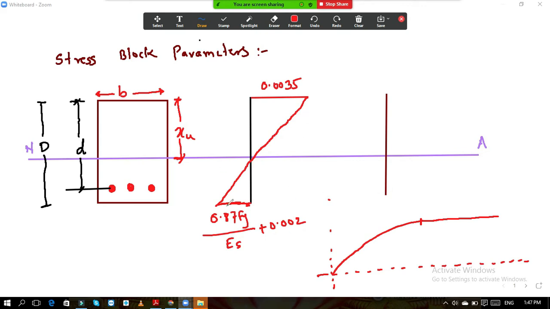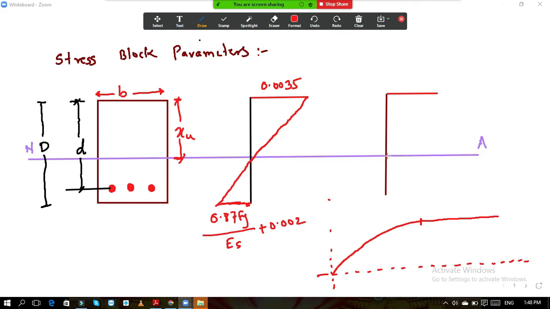So this is your strain distribution diagram. This diagram is your strain distribution diagram, and now what we are drawing is your stress distribution diagram. So concrete behaves like this. So if I draw the stress distribution diagram now, it is like this.